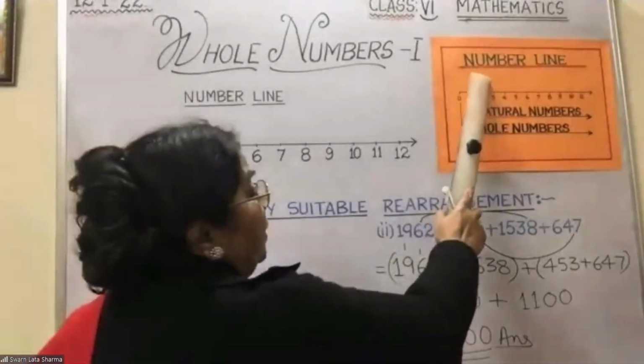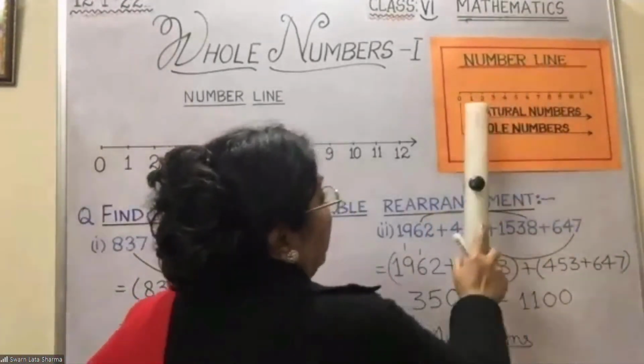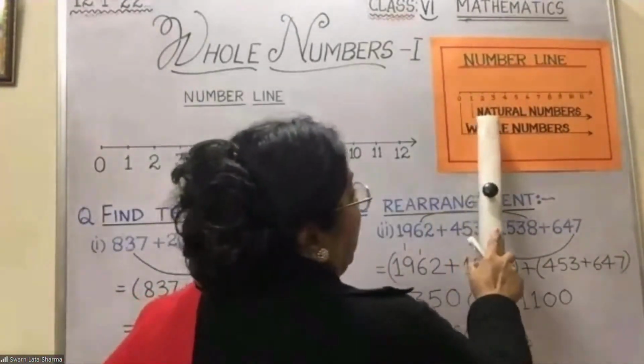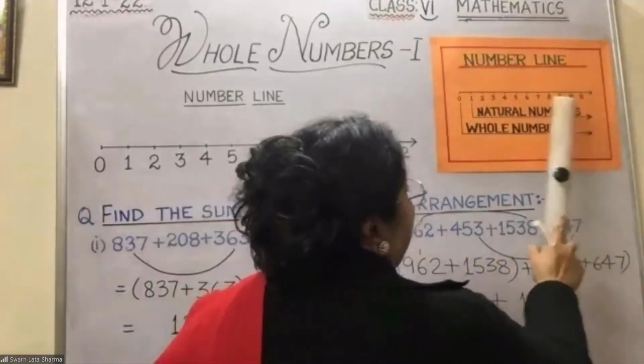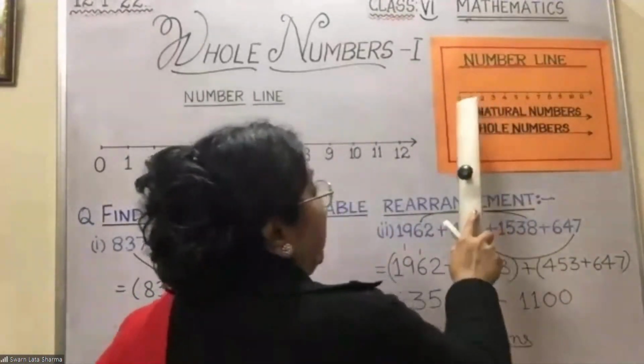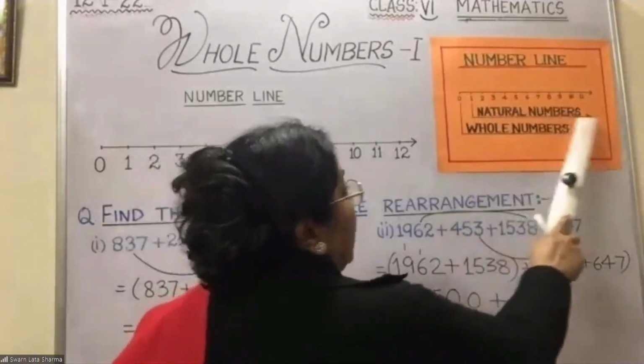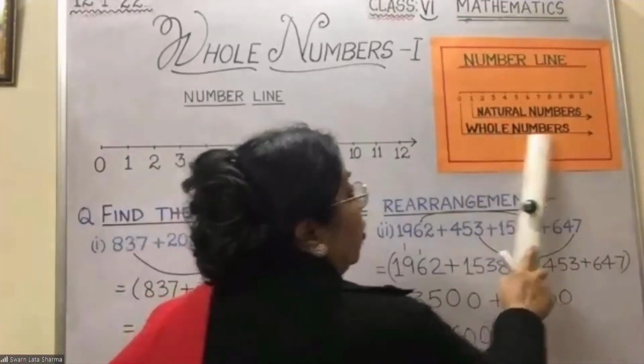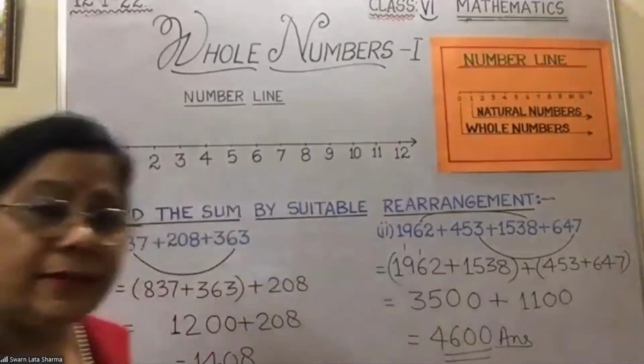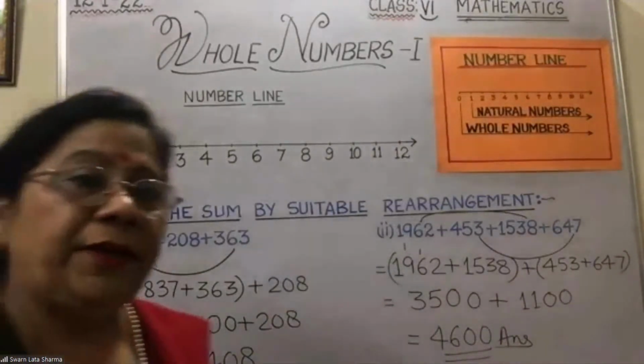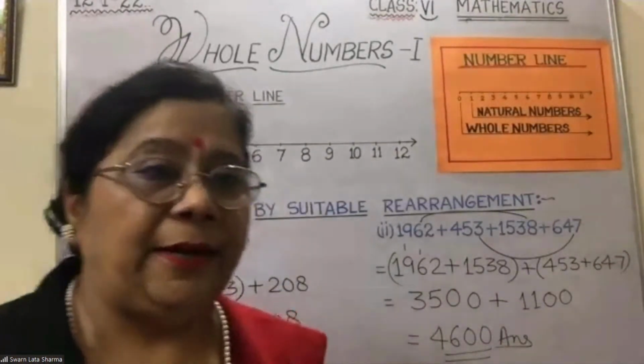In this, see, we have a number line from 1. All these numbers are natural numbers. But if I include 0 along with natural numbers, they form whole numbers. Right? Yes, ma'am. Next slide, please.